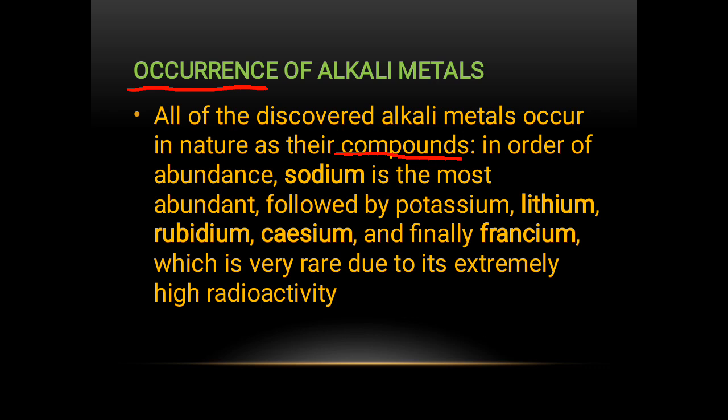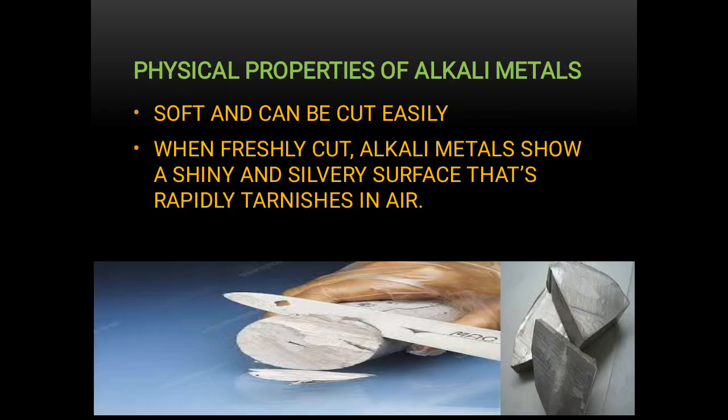We see that sodium is the most abundant among them, then potassium, lithium, rubidium and cesium. And you know what? Francium is the alkali metal which is radioactive. Yes, it's very different from other elements because of its radioactive nature, and that is why it is found very rarely. Now we will study their physical properties one by one.